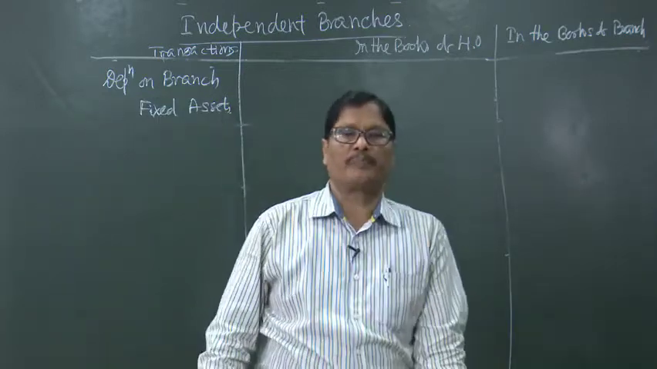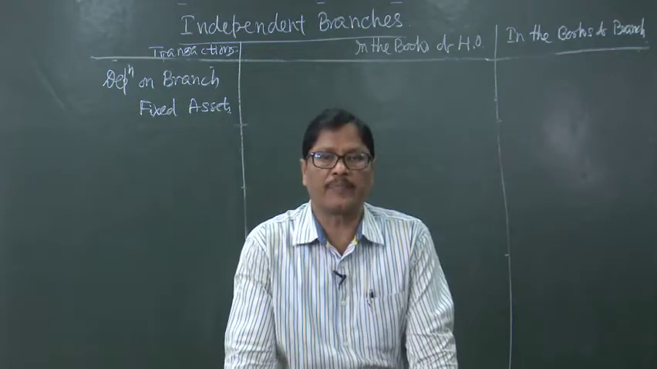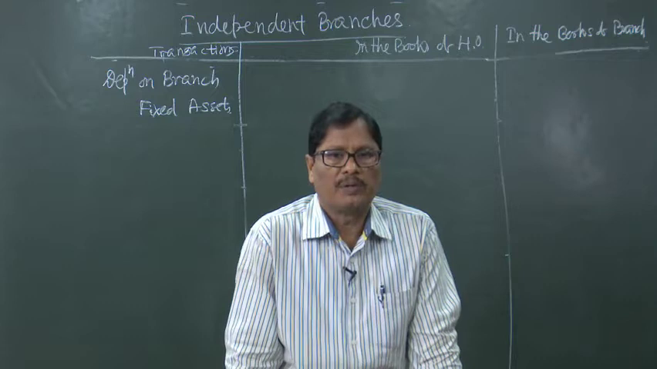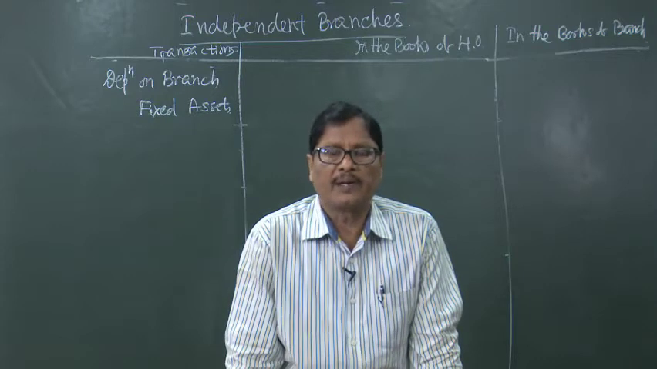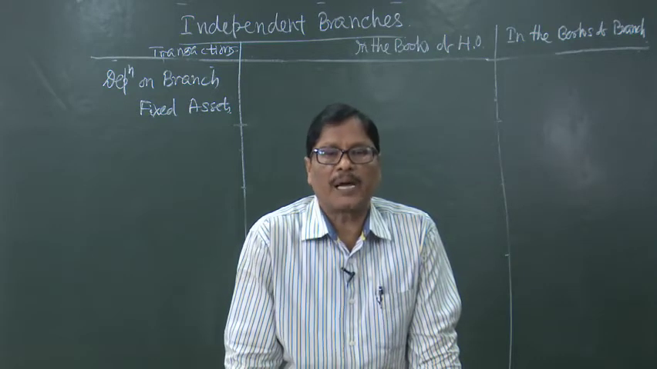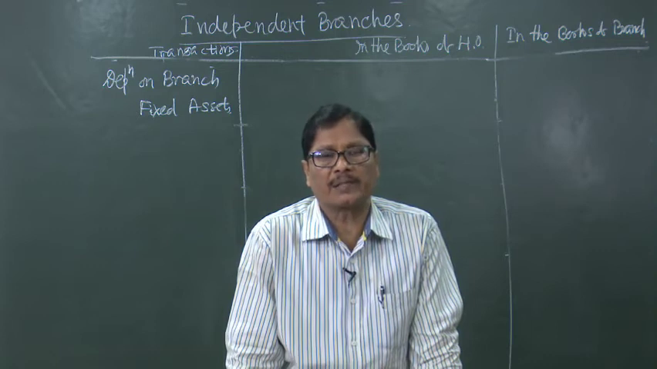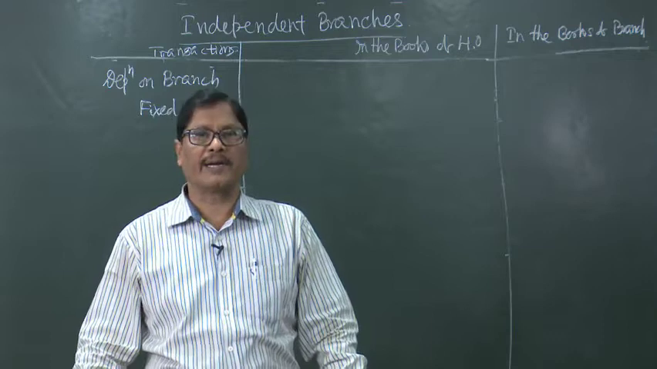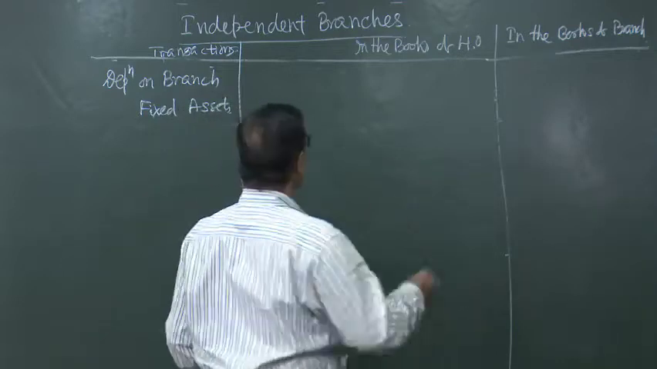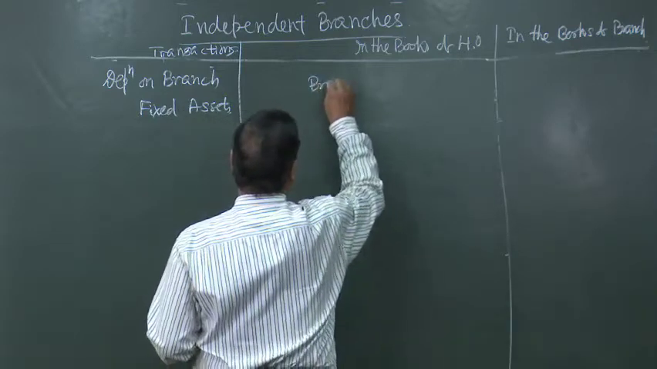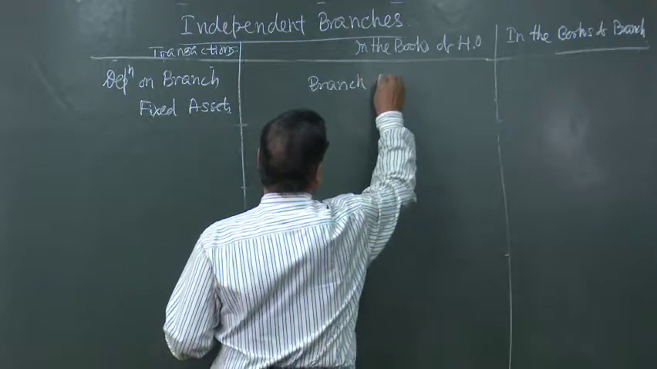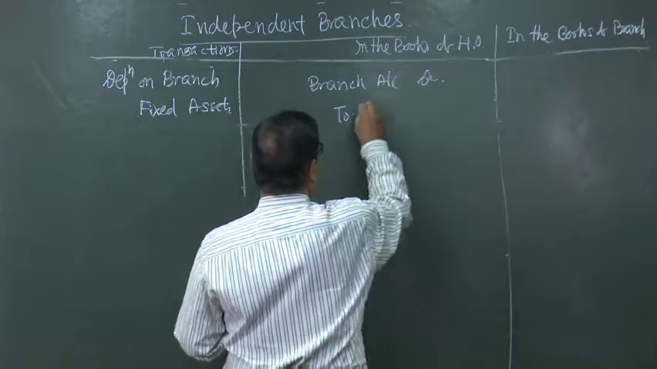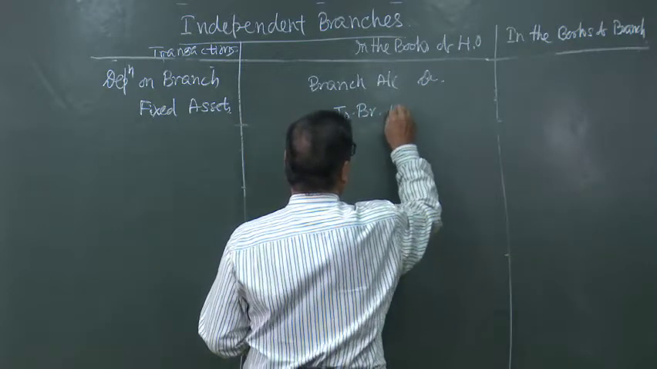The use of the branch fixed assets is made by the branch. So, from the head office point of view, the branch should be debited with that amount, because the branch fixed assets account is maintained by us, definitely they are decreasing due to the depreciation, they will be credited. So, the entry will be branch account debited to branch fixed assets account.